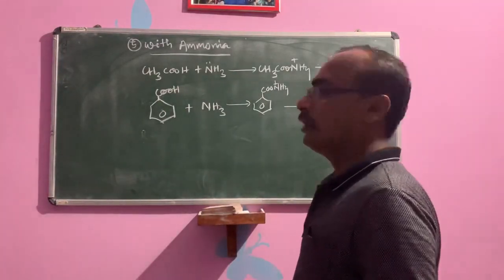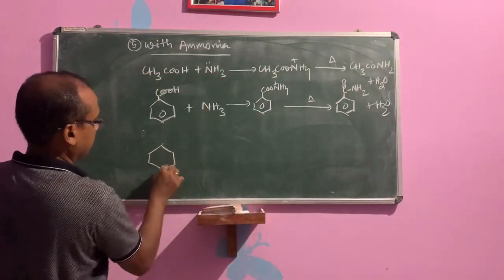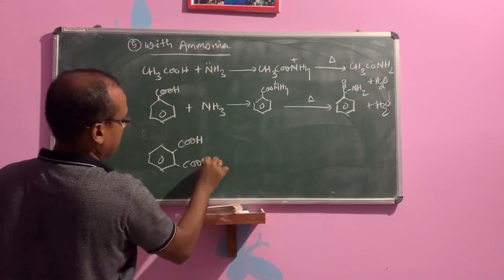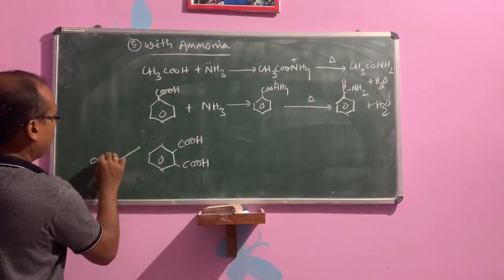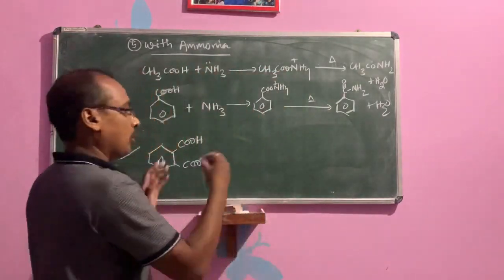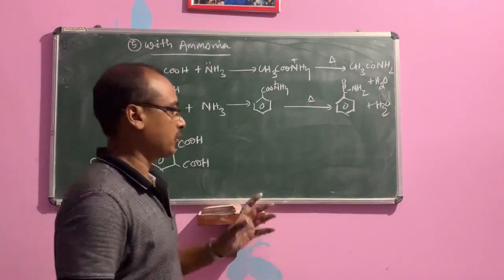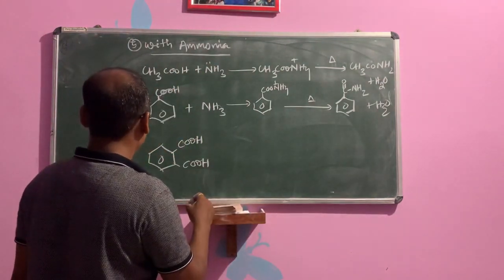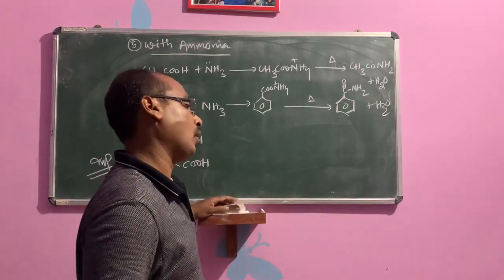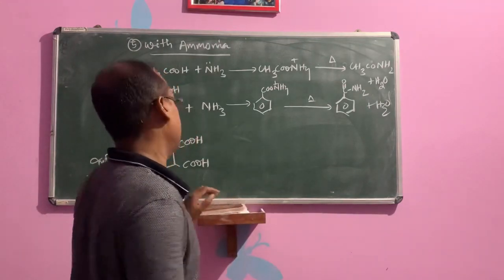Okay. Similarly, if we take a dicarboxylic acid, phthalic acid with COOH groups, this reaction is important because we will discuss it again in the lesson on amines, from the last product, in the Hofmann bromamide process and the phthalimide reaction.